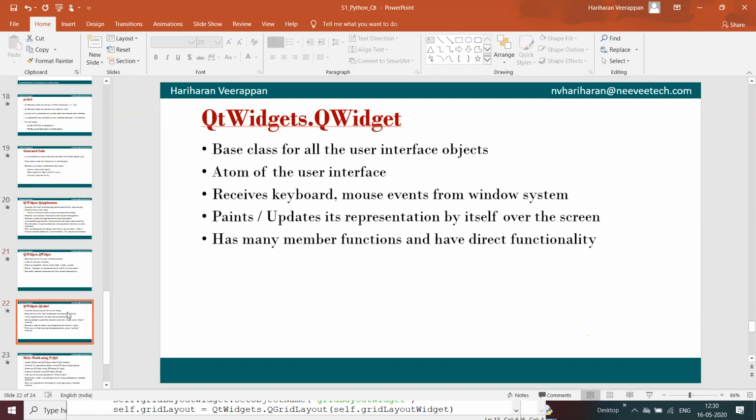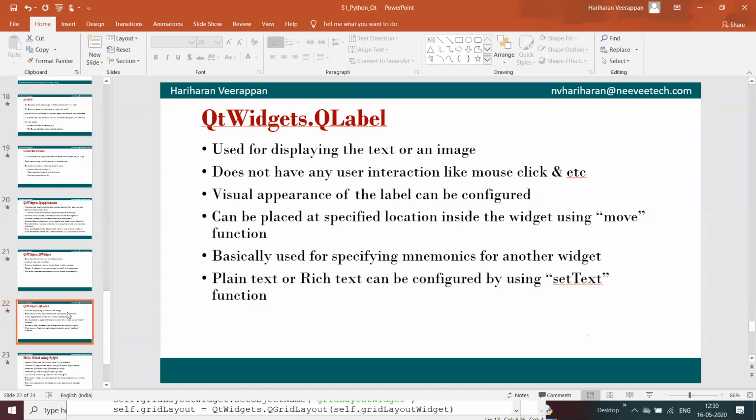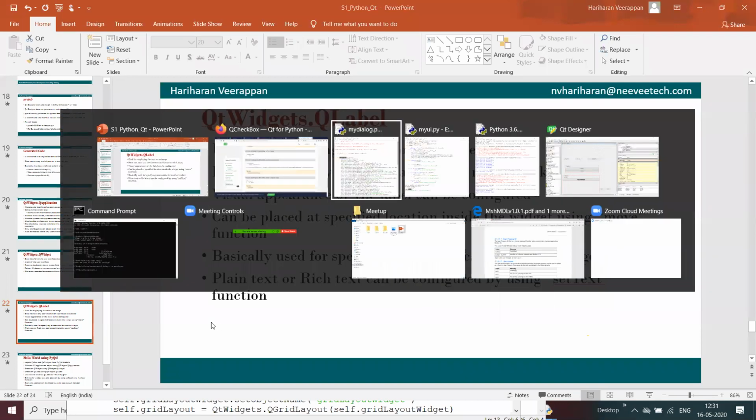QLabel is used to display text or image, and it does not have any user interaction like a mouse click. If we add a label, it just shows the text and does not do anything other than that.